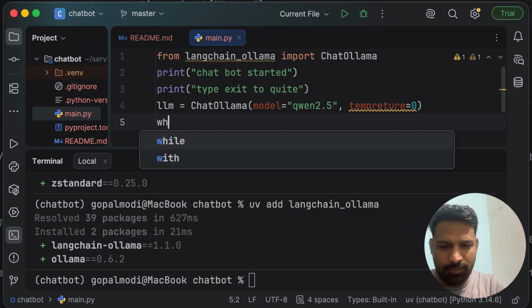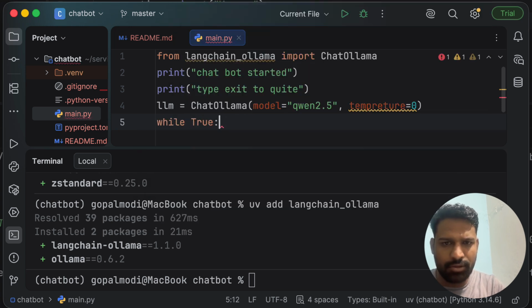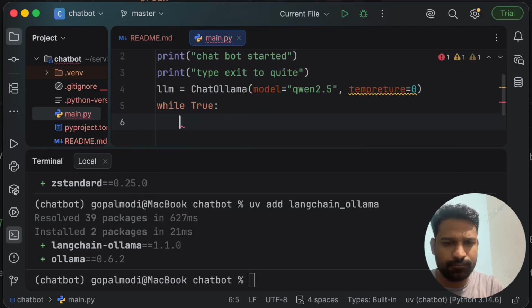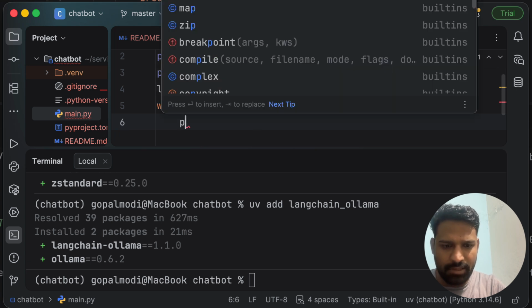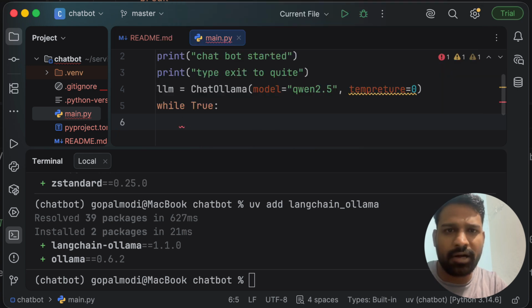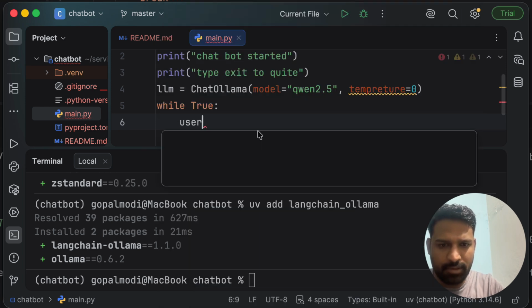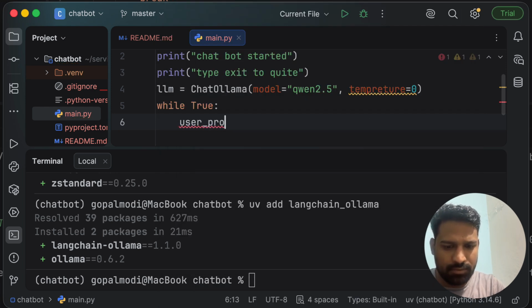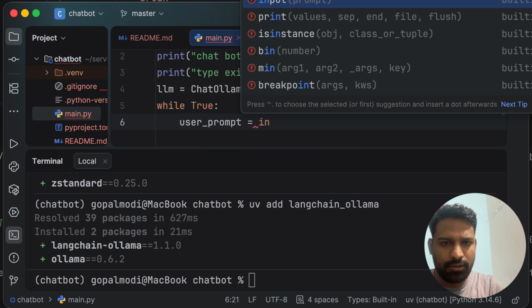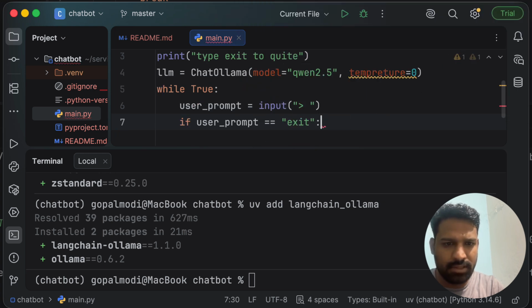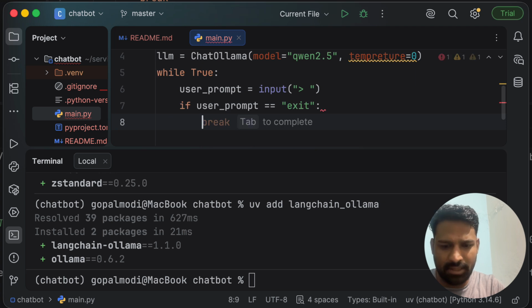Okay, let's start the while loop now. While True, we'll just take a prompt input from the command line. We'll say user_prompt equals input, and if user_prompt is equal to exit, then we'll just break.